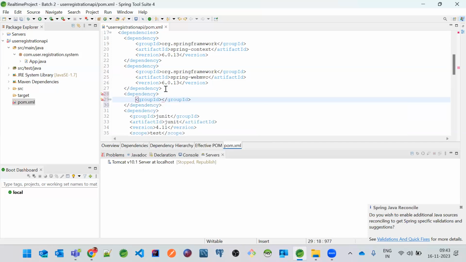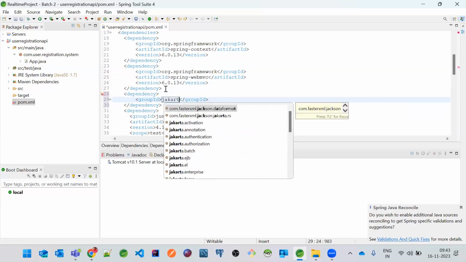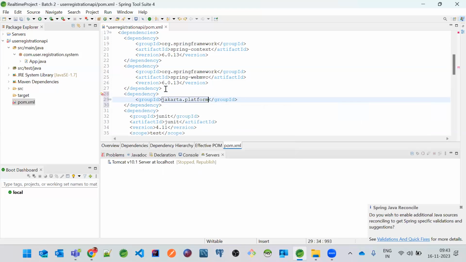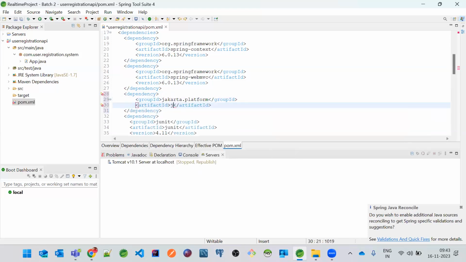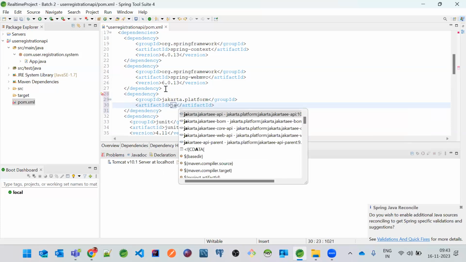And we will cover most of the annotations today, and we will see how we can understand those annotations first of all. So here there is something called jakarta.platform, and there is the artifact, Jakarta Enterprise Edition API.